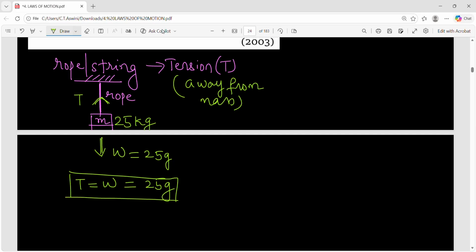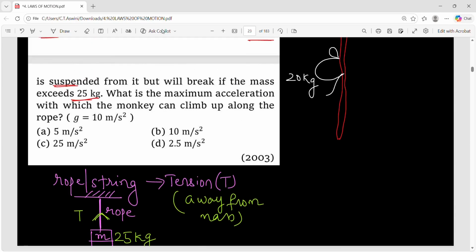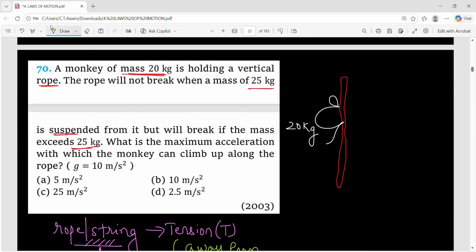Clear with this? So the rope is not breaking for a maximum mass of 25 kg. So what is the tension in the rope now? 25 into g. And this tension is away from the mass, right? So this is the rope. So away from it, this is 25 into g.